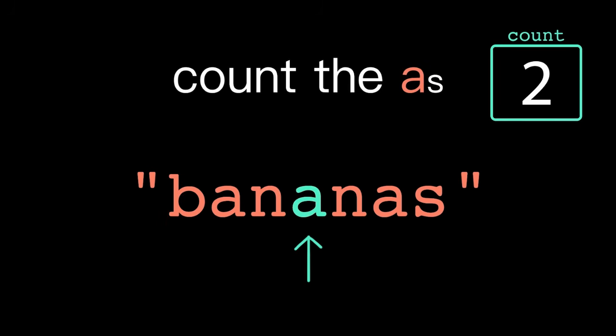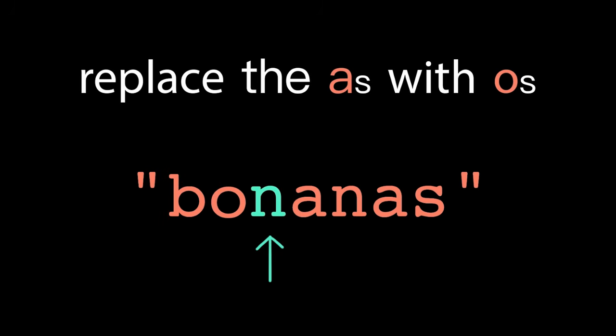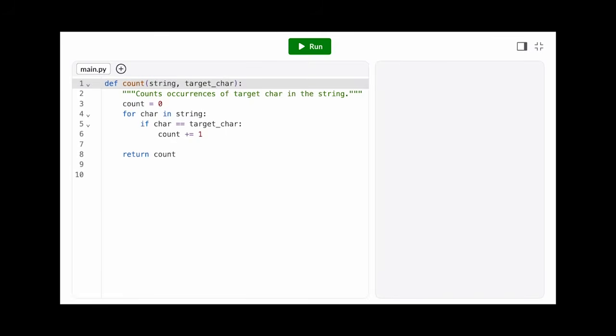Now that we know we can iterate over the characters of a string, we have the power to perform all kinds of operations. We can count how many times a specific character appears in a string, or replace all occurrences of one character with another. Of course, we can always write our own function that iterates over the string and performs that count operation. But why not let someone else do the work?